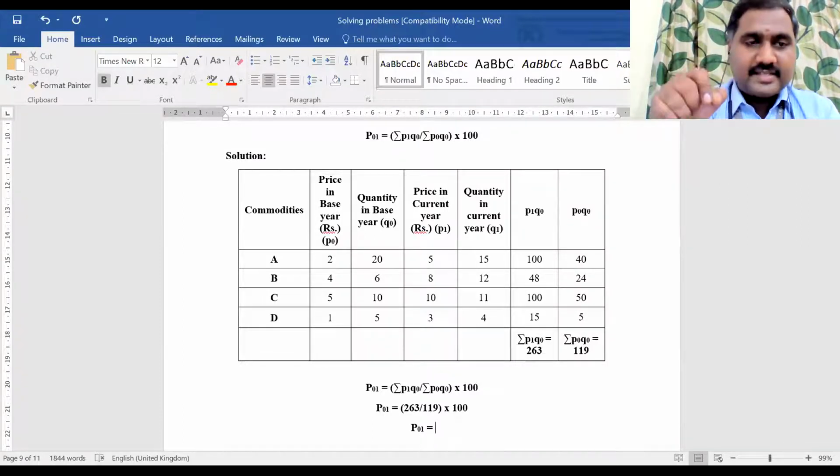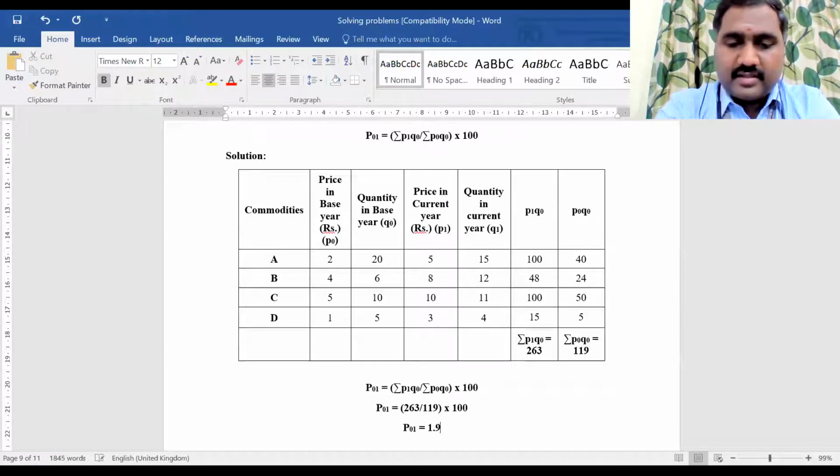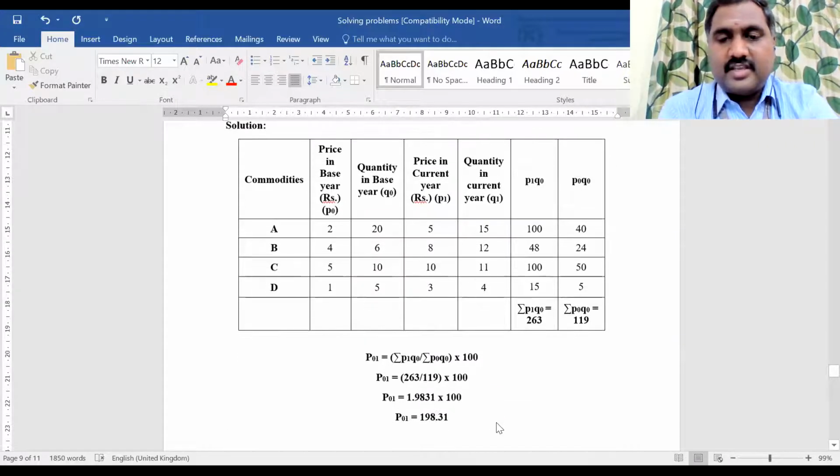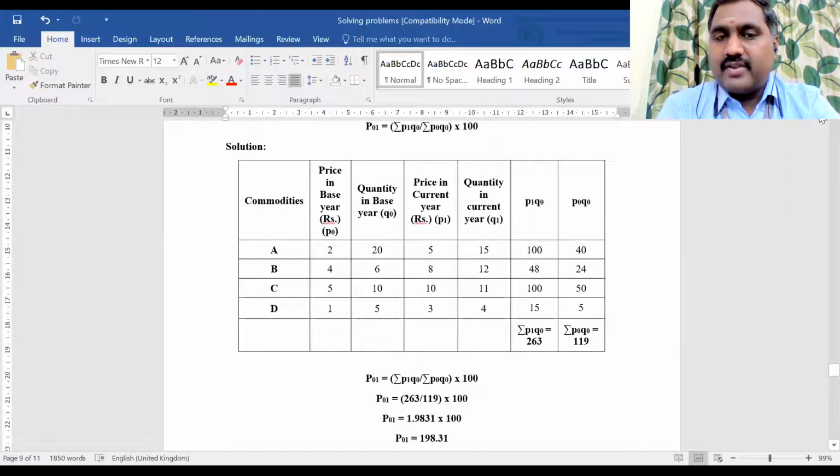No, you tell me that answer alone. 1.983. Okay, into 100. Now, what is the final answer? 198.31. Okay, that's it. So this is the price index value.